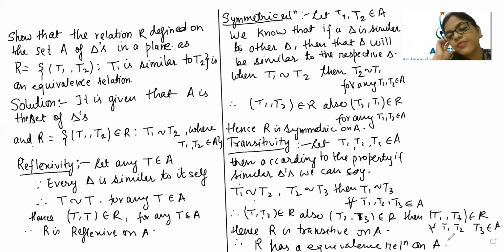Anything new I have done? Tell me. Whatever was there, the same thing I have just written. No new thing, no change. Exactly, I have written everything point to point, same. That is, it is an equivalence relation. Why? Because it is fulfilling the conditions of symmetric, reflexive, and also transitivity. So will you be able to represent the question like this, beta, if the questions come? Tell me.